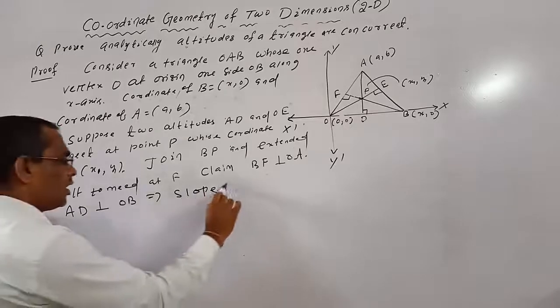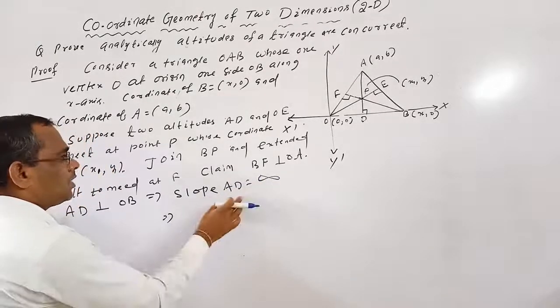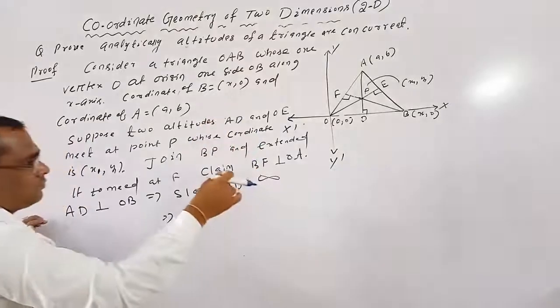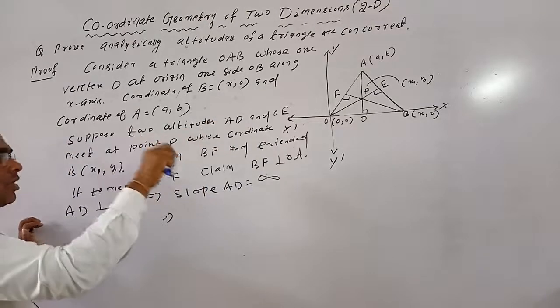So slope of AD equals slope of AP, because P is a point on line AD.